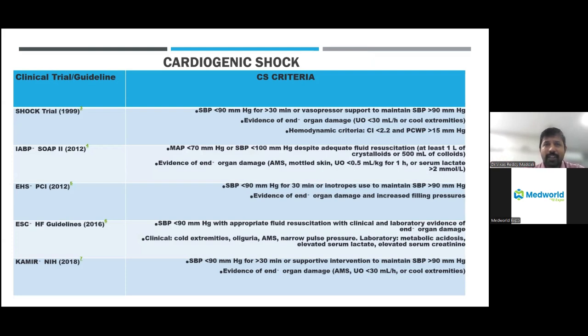So the definition of cardiogenic shock is that if the BP is less than 90 millimeters of mercury for more than 30 minutes, or if we require certain injections, which we call vasopressors, to maintain the BP above 90 millimeters of mercury, then we say the patient is in cardiogenic shock. And there is evidence of end organ damage. If the urine output is less than 30 ml per hour in the last 2 to 3 hours, if the cardiac index is less than 2.2, and the wedge pressure is more than 50 millimeters of mercury, these are the things which we call cardiogenic shock.